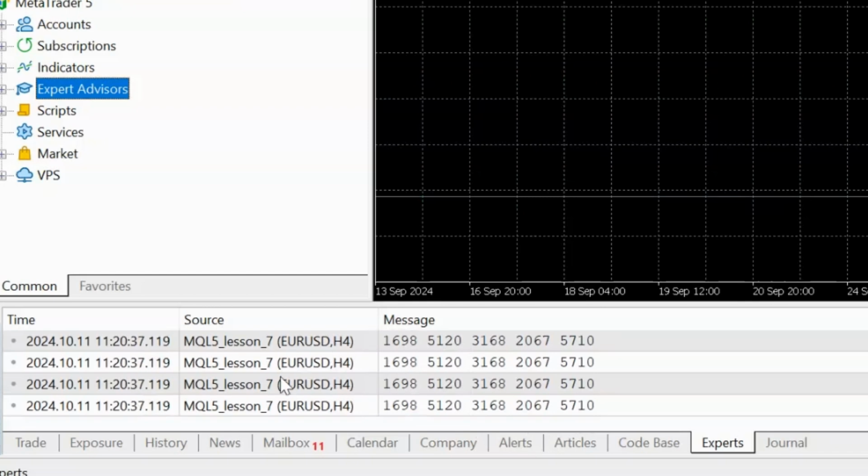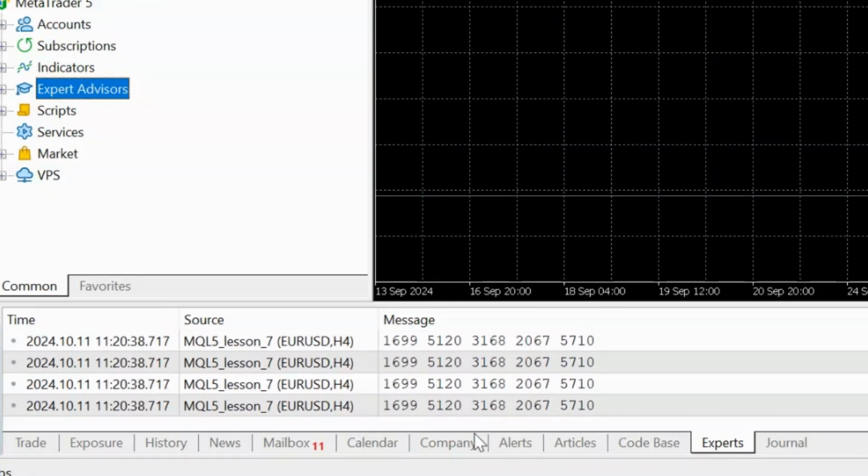Now when we use print, it comes into this experts tab at the bottom. So you can see here we're printing 5 different numbers. Obviously these numbers aren't random. These are the tick volume numbers, which I don't have on my chart.